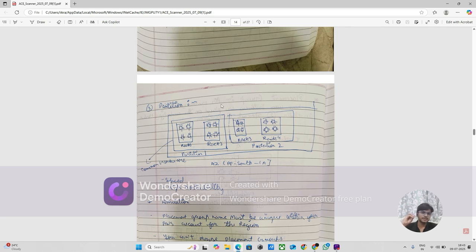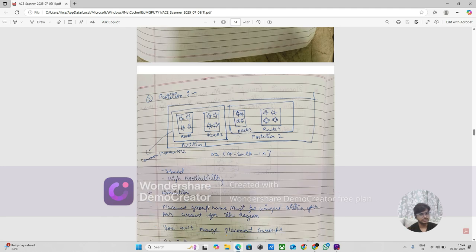If it has high memory usage, it will be placed on rack 2. If it has high CPU utilization, it will be placed in rack 3. So based on common hardware, it will be placed on that rack. In this you can connect speedily, with high availability.